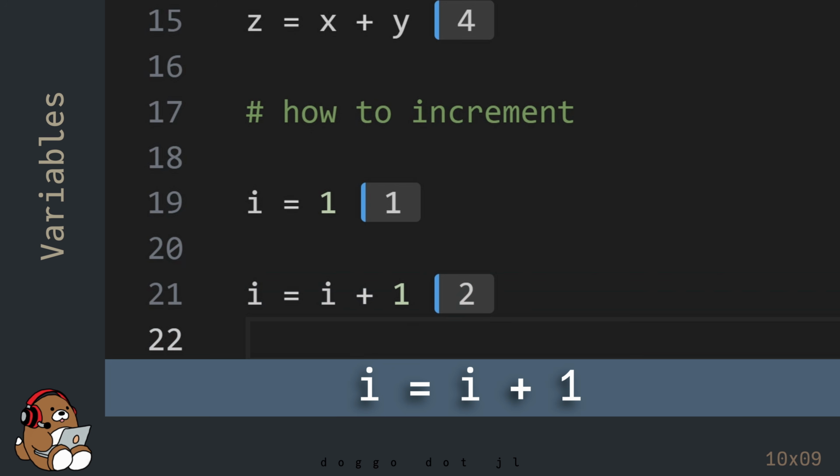In the math world, this is a nonsensical equation, since i cannot equal i plus 1. But in the coding world, this means something very different. This means use the value contained in the variable named i, which is 1, then evaluate 1 plus 1, which is 2, then reassign or mutate the value contained in the existing variable named i from 1 to 2.